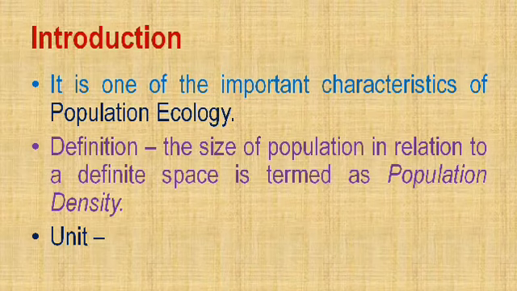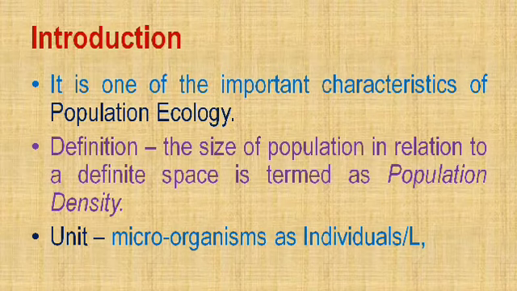If we are talking about small size animals, for example, zooplankton or other microorganisms, for example, amoeba, it is always individuals per liter because the size is small. We can estimate it in terms of liter.